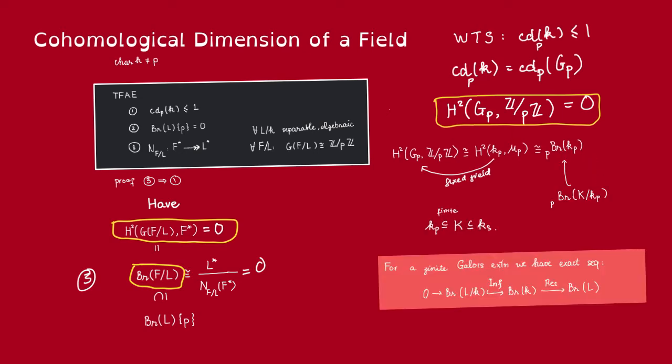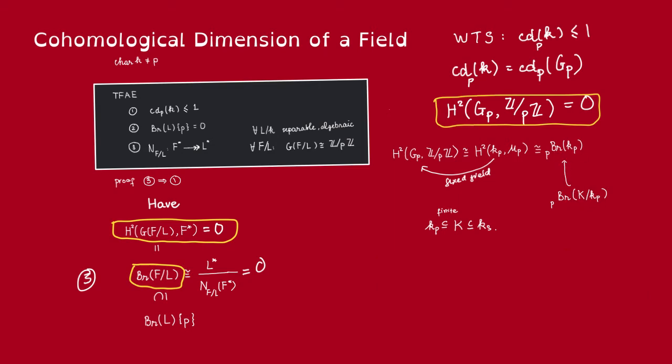So we want to relate this to a relative Brauer group. To do so, we take some finite extension of Kp contained in the separable closure of K. Then remember previously, via the inflation restriction sequence, we know that we have this exact sequence. In particular, we only care about this part. So we know that this Brauer group injects into this Brauer group. So we can just write the Brauer group of Kp as a union of the relative Brauer groups over these finite extensions. Thus, if we can prove that the p-torsion part of this Brauer group is 0, then we have that the p-torsion of this Brauer group is 0.